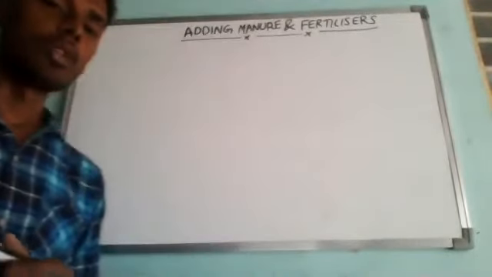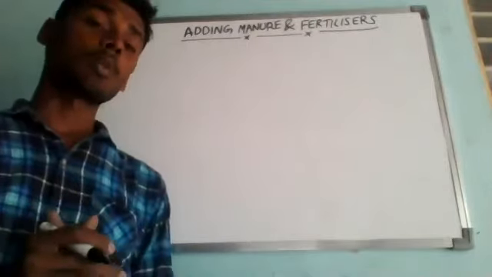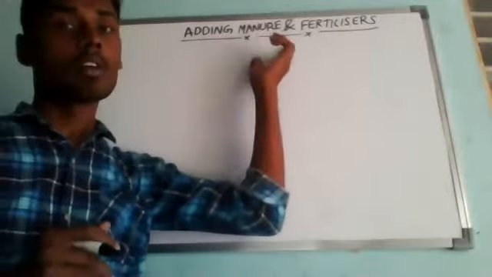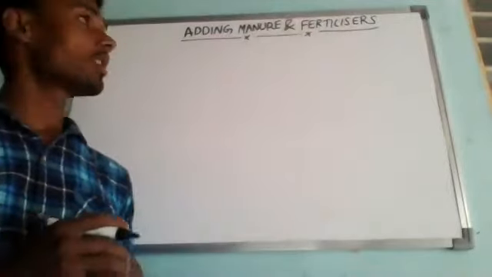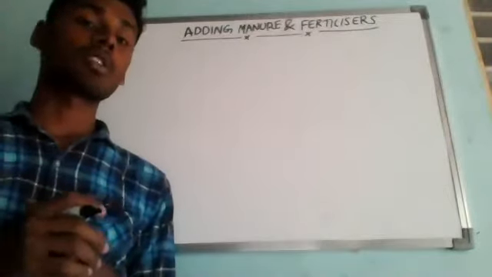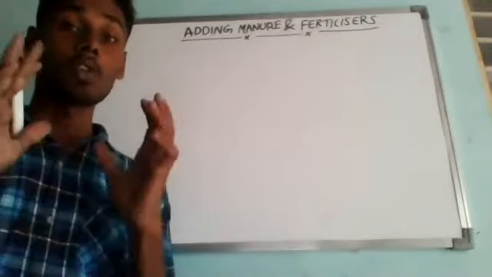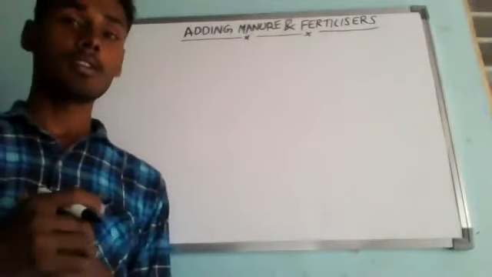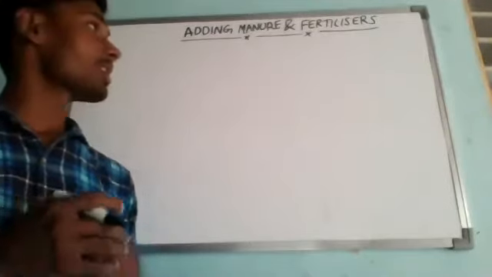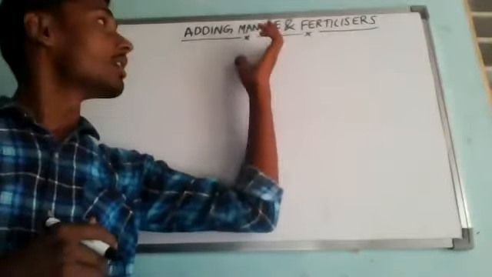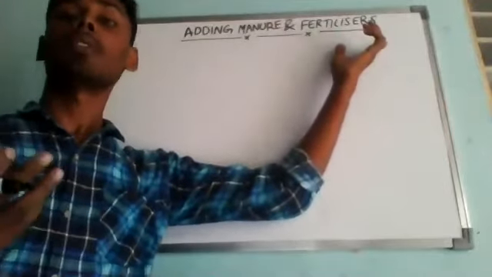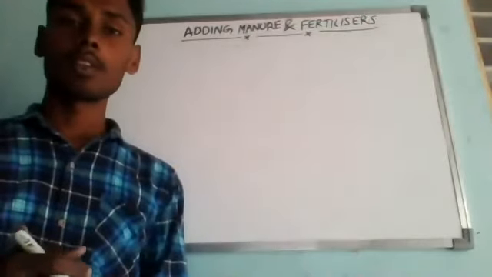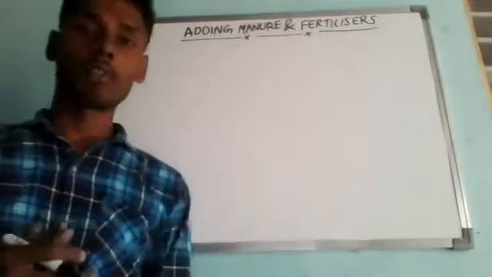Good morning, children. In today's class, we are going to study the next important practice of crop production, which is adding manure and fertilizers. We already studied in previous classes, in class 7th, what manure is, and in the soil chapter we studied what humus is, and also fertilizers. Briefly, manure is an organic matter, and fertilizers are nutrient substances which are prepared by humans. We'll study everything in detail one after another.